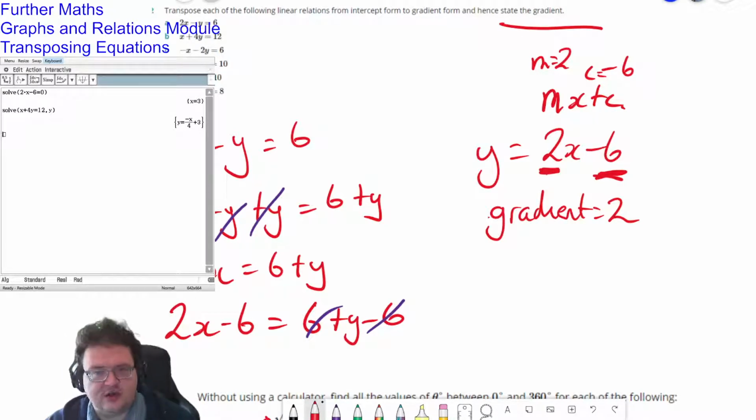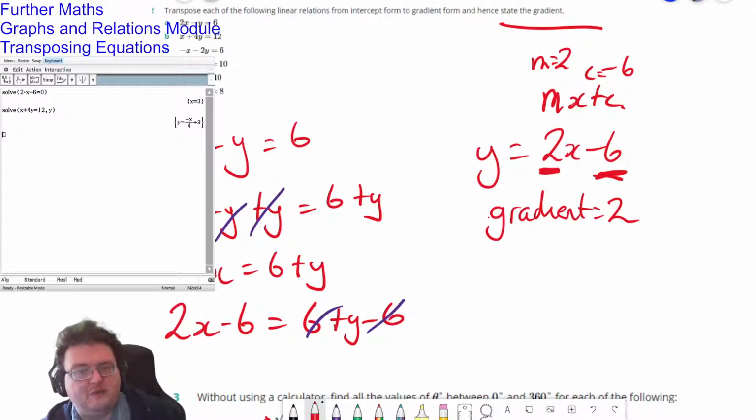That's right. So in this example I've just done here, confirm with me that you understand what's going on. What is the gradient of that solution I just worked out there? So for 2b, I've got it up there on my CAS: 1 over 4 x. What's in front of the x? Negative 1 over 4. Yeah, so negative 1 over 4 is the gradient, and then it has an intercept at 3.